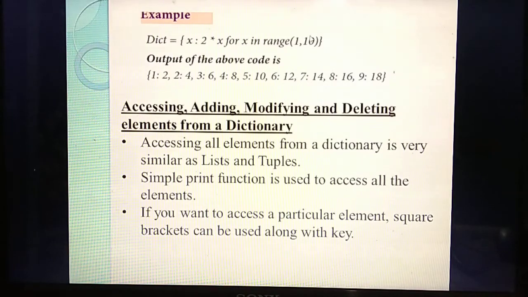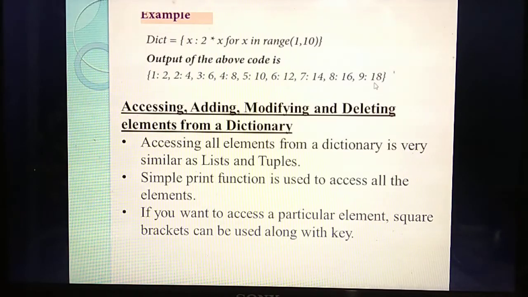So what's the value when x equals 9? 2 into 9, the answer you will get is 18. You are substituting the values till 9. Don't get confused: here you are getting the answer till 18, but you are giving the range of 10. So this range is for the value of x, not for the answer. Understand? So what's the use of dictionary comprehension? It is mainly used to calculate expressions in a single line.